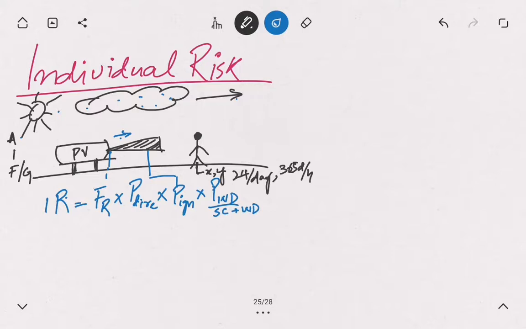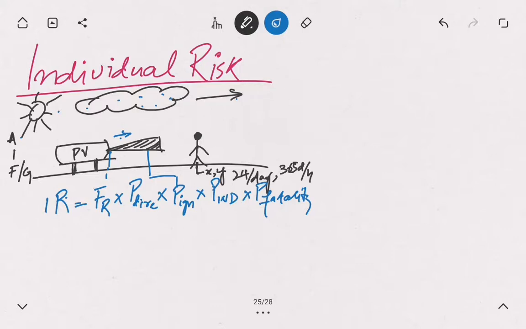Then we will multiply this with the probability of fatality of a person at a particular geographical location.